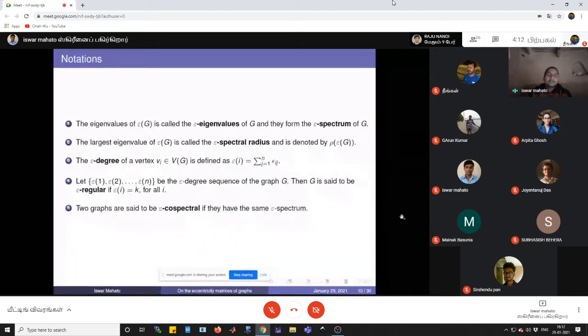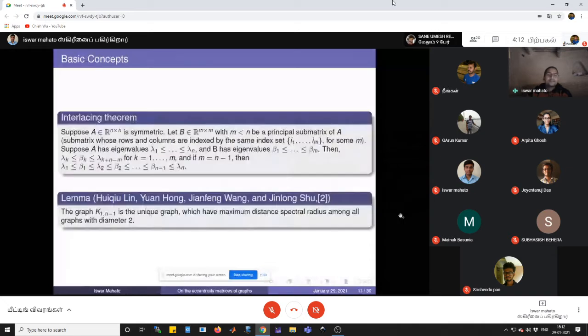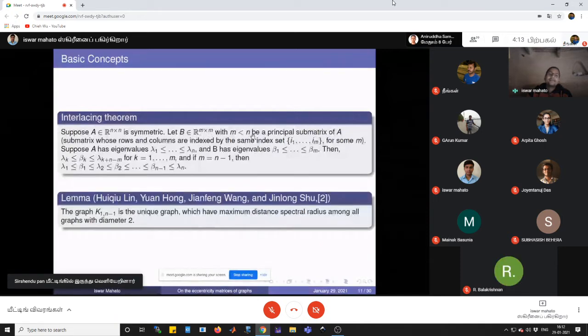Now I will recall the interlacing theorem and one lemma. The interlacing theorem is like this. Suppose A is an n by n symmetric matrix, and B is an m by m principal submatrix of A, and if lambda 1, lambda 2, up to lambda n are the eigenvalues of A, and beta 1, beta 2, up to beta m are the eigenvalues of B, then lambda k is less than or equal to beta k, which is less than or equal to lambda k plus n minus m, for all k.